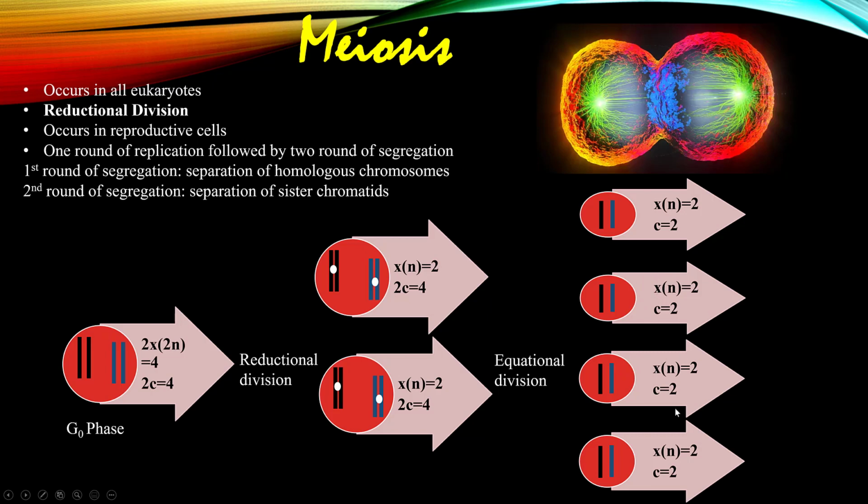This reductional division is important because it ensures that all organisms produced via sexual reproduction contain the correct number of chromosomes. It also produces genetic variation by way of the process of recombination, that we will see in a later video.